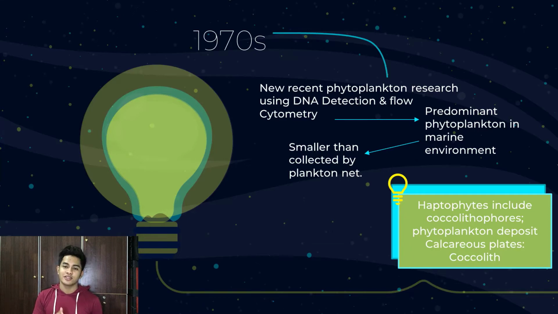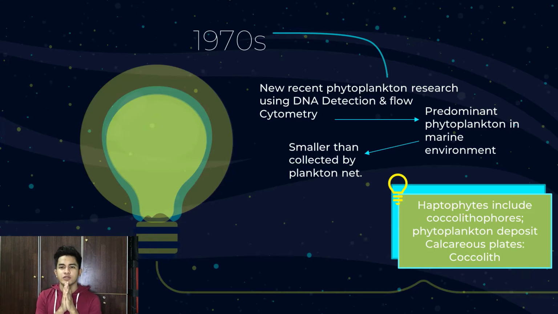How did traditional understanding see the primary producer? At that time, plankton was found using DNA detection and flow cytometry, and they found predominant phytoplankton in the marine environment. They stated that this phytoplankton is smaller than what is collected by the plankton net.